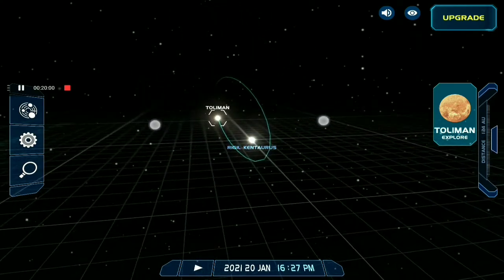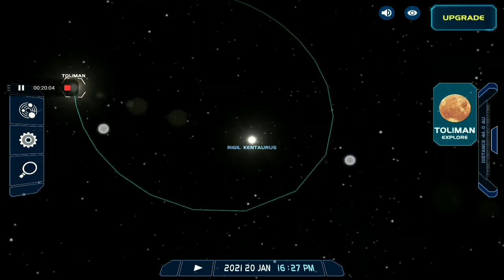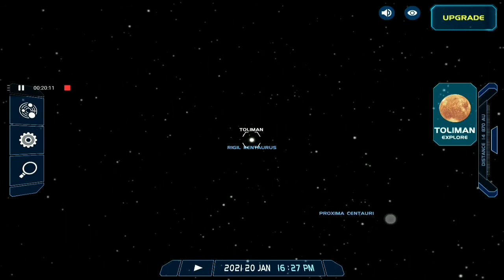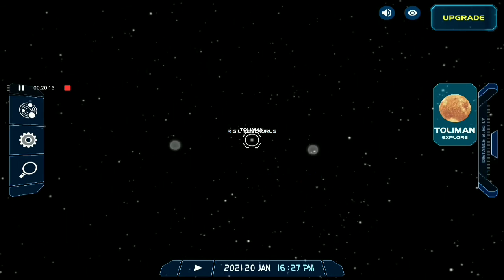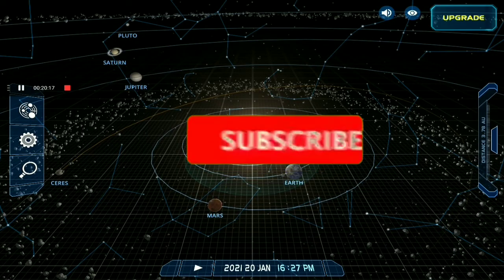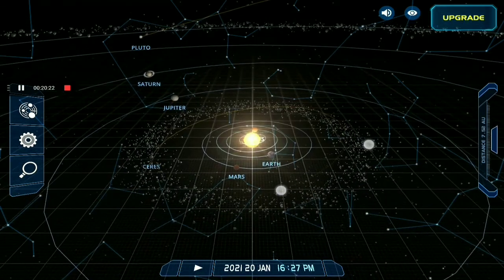Oh, so this is a triple star system, but I can't see the third one. Oh, there it is, Proxima Centauri. Oh, so this is the triple star system. Now I understand. So this was for today, and we know very much about the basic information about the solar system.